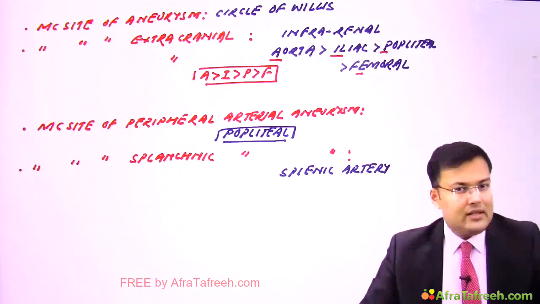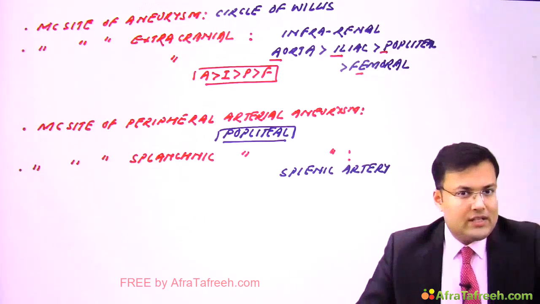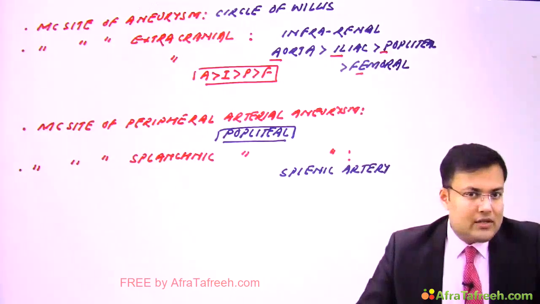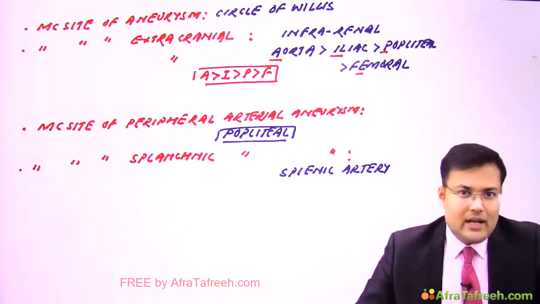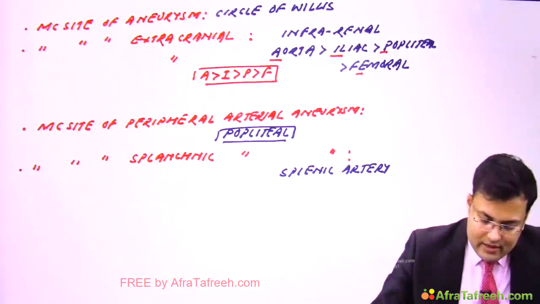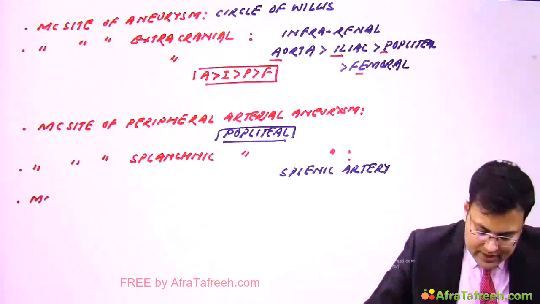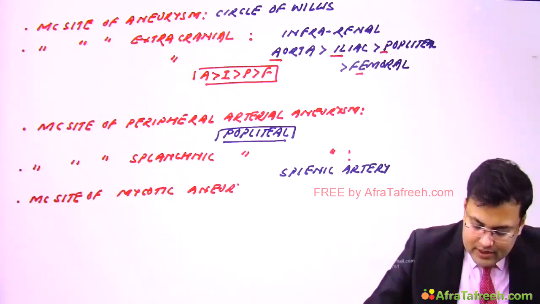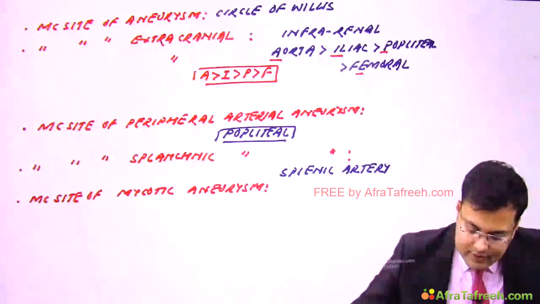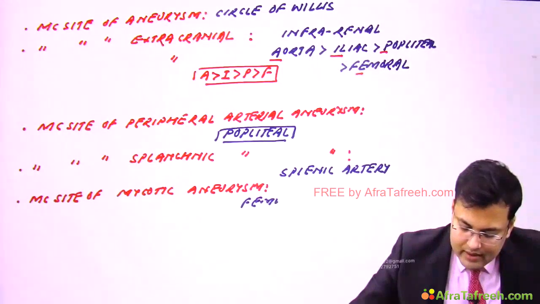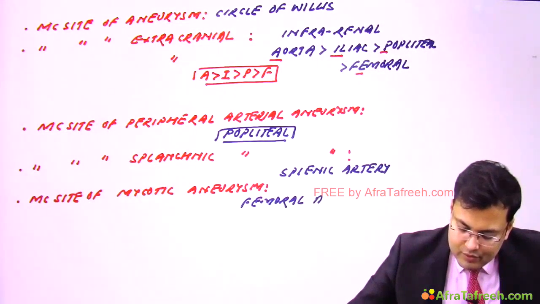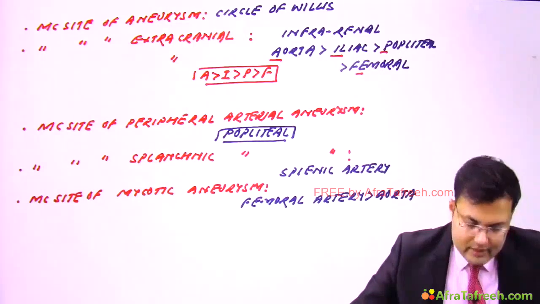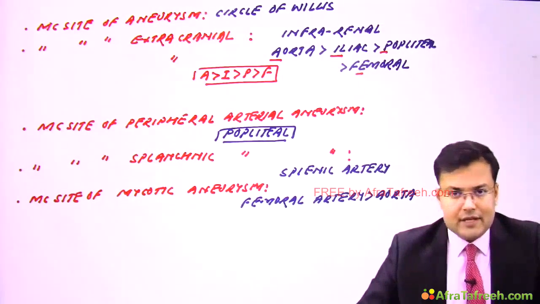Okay. After that, there is a term known as mycotic aneurysm, which is seen in infectious conditions. What is the most common site of mycotic aneurysm? That's the femoral artery, followed by the abdominal aorta. So femoral artery, and this is followed by aorta. Clear? So these are the important one-liner questions which are frequently asked.